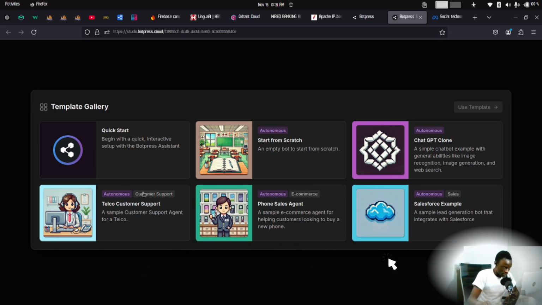Alright, so now that we've landed, you can start developing your bots from scratch by saying start from scratch. However, you can pick up any of the existing templates. So if the bot you want to develop is related to some kind of e-commerce, you can just pick this. It's just a template that you can modify. If the bot you're thinking of developing is a customer support kind of bot, you can just go ahead with these templates. It's just to simplify the processes. However, we're going to start from scratch.